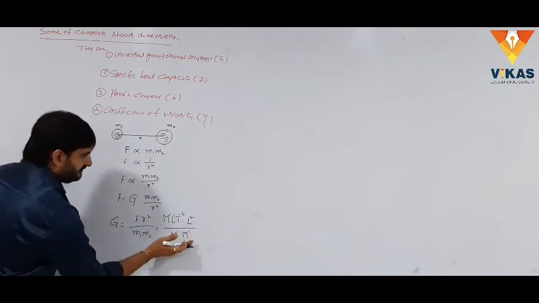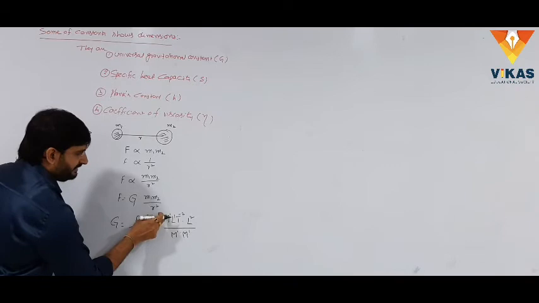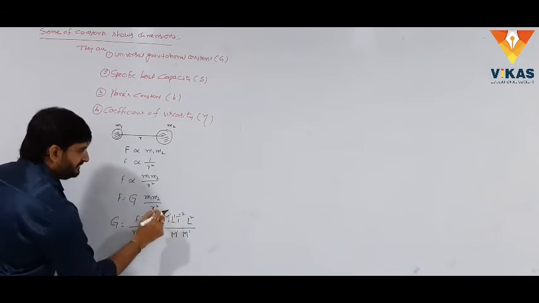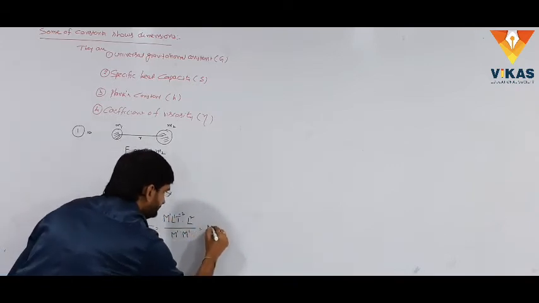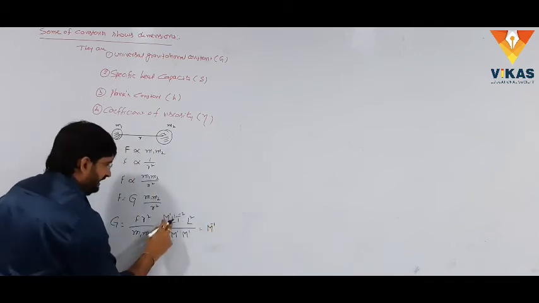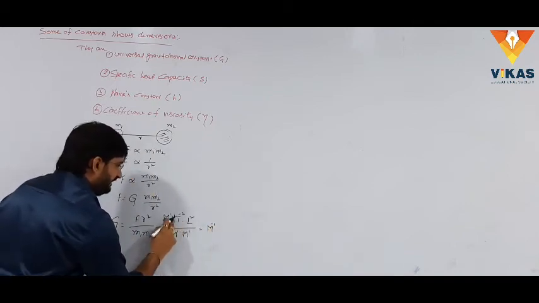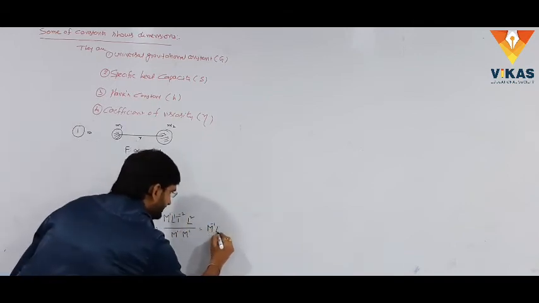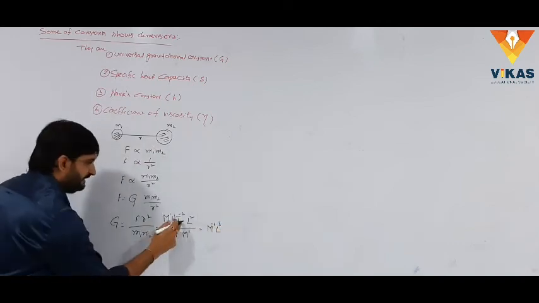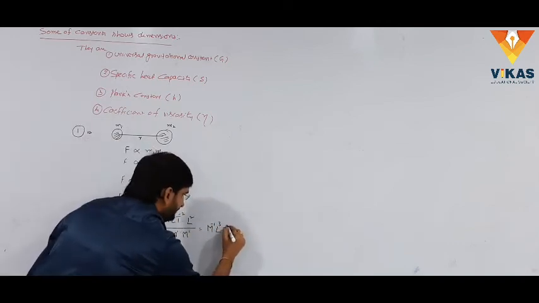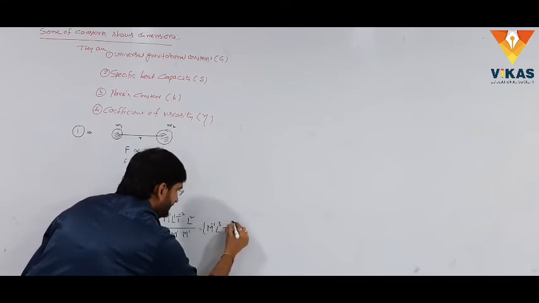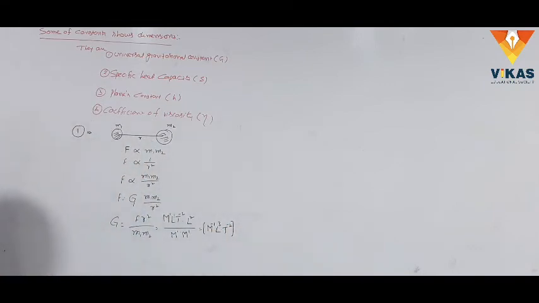This is M square, which is taken into the numerator, M power minus 2, M power plus 1, that is M power minus 1. Bases are equal, powers can be added, L power 1 and L square, it is nothing but L cube. Simply this is the T power minus 2. This is the dimensional formula for universal gravitational constant.